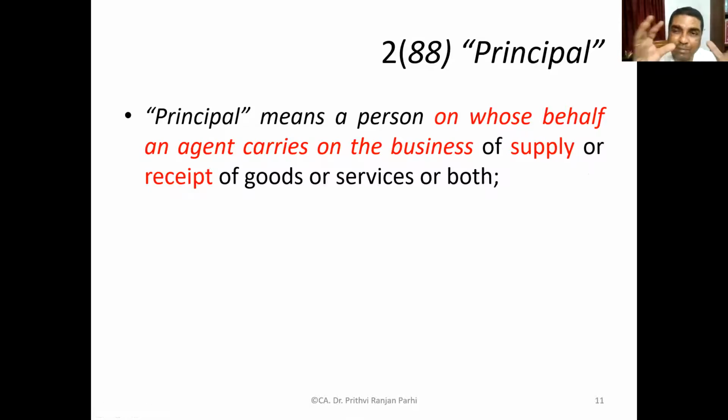On whose behalf that supply is made, that person can be referred to as principal. Suppose I am a trader, I am a supplier, but I am sending my delivery boy. The delivery boy you can treat as an agent, but actually the supply is made by me. Understood? So this is the meaning of principal.